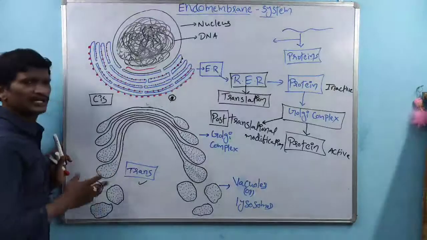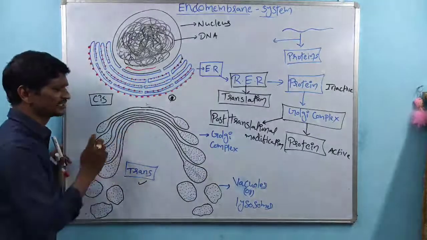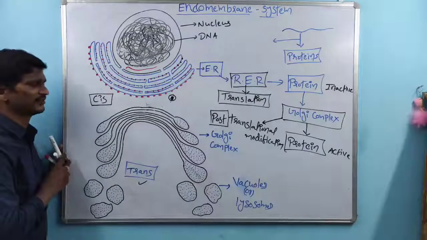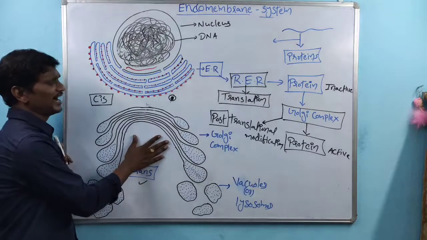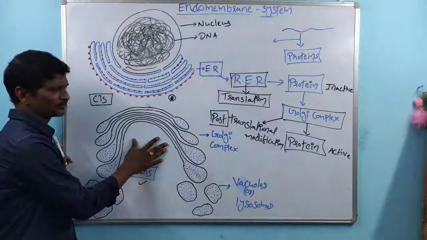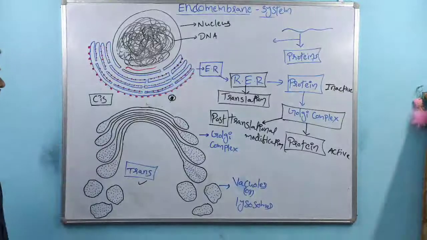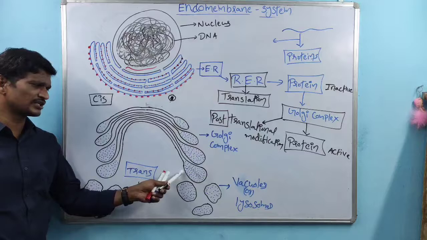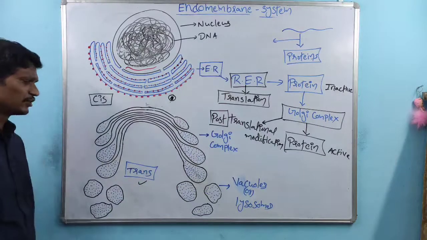So within the Golgi complex, there are long tube-like structures, or tubule-like structures, and vesicle-like structures. The Golgi complex is responsible for the activation of proteins. Means by modification, the inactive proteins are converted into active proteins. So this is about cis and trans. At the trans positions, vesicle-like structures are formed, and these vesicle-like structures contain the active proteins.